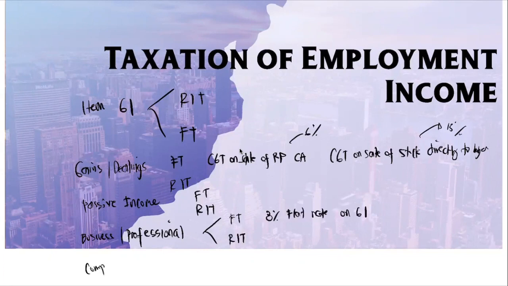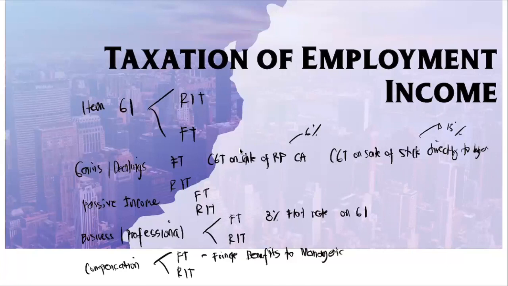Now on your compensation income, we will learn that some items are still subject to final tax and some are subject to regular income tax. So what item of your compensation is subject to final tax? We call it your fringe benefits to managerial employees. So only those fringe benefits to managerial employees are subject to final tax. What do we call this final tax? We call it your fringe benefit tax. And other items are subject to regular income tax.